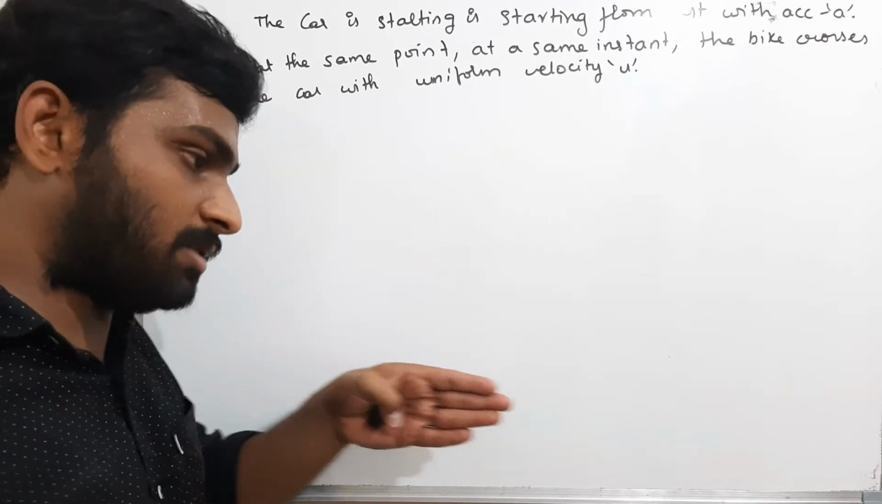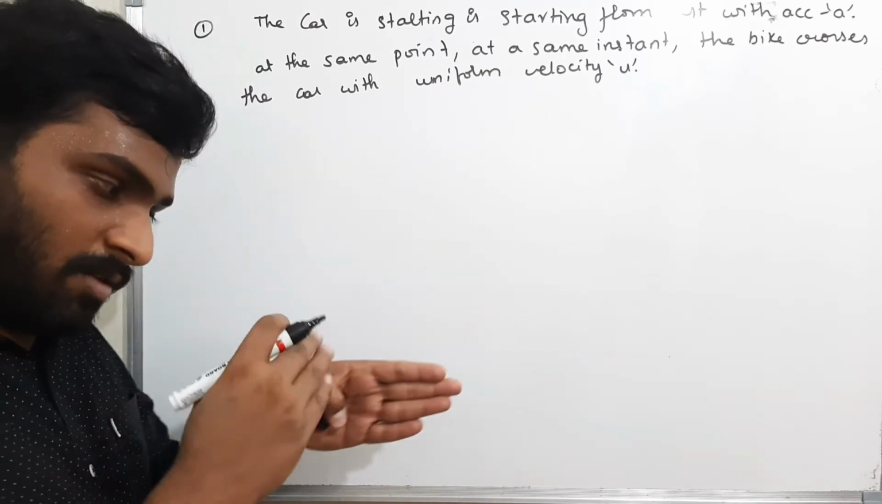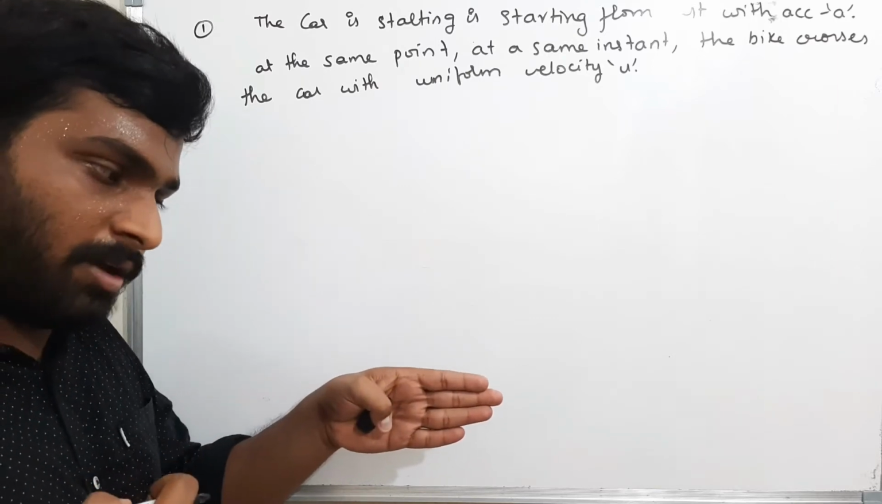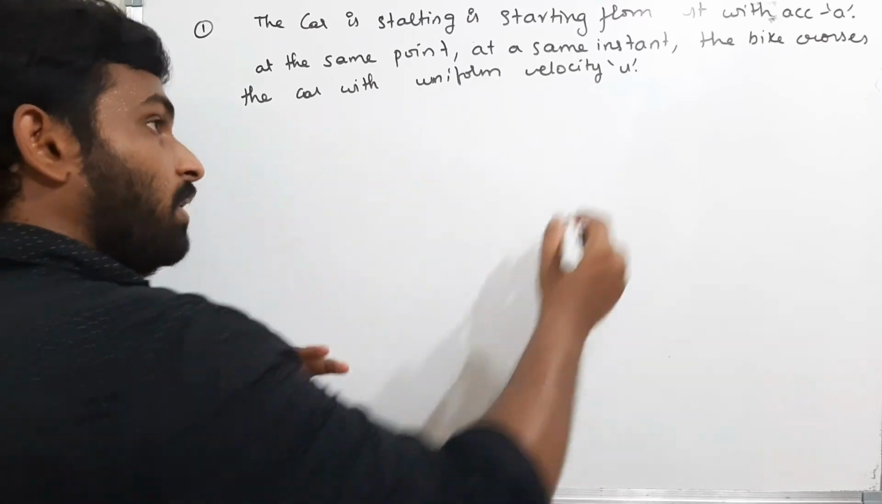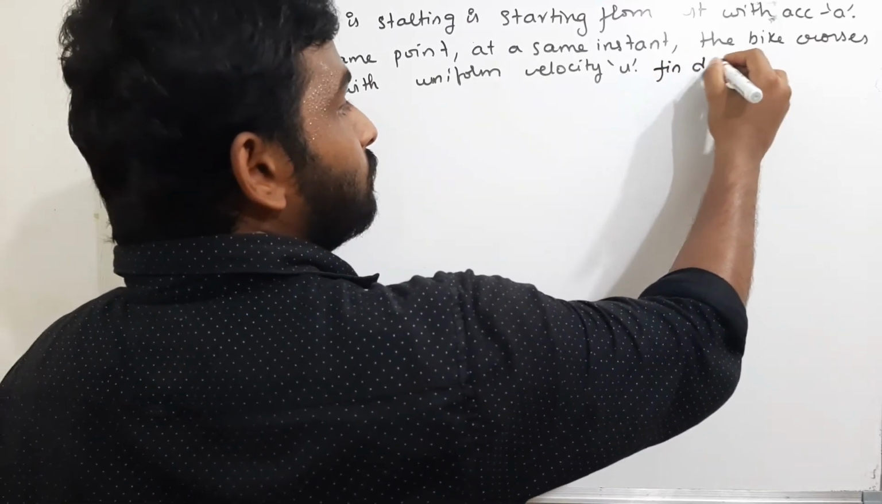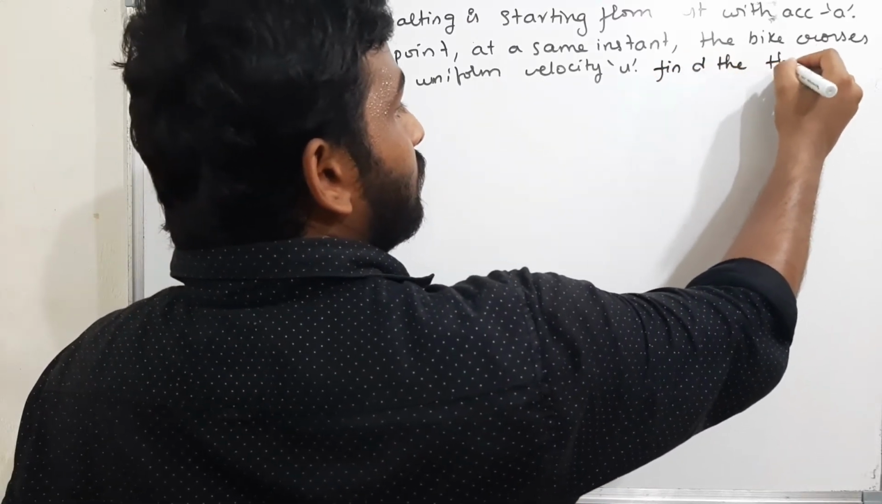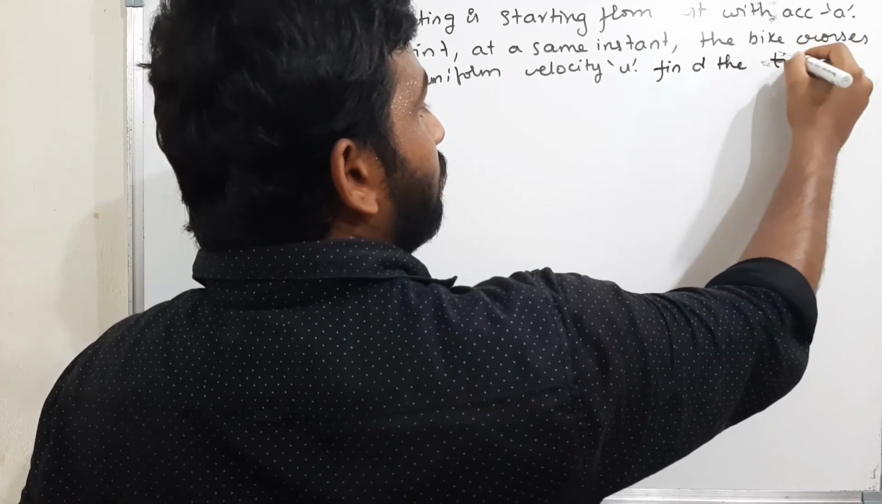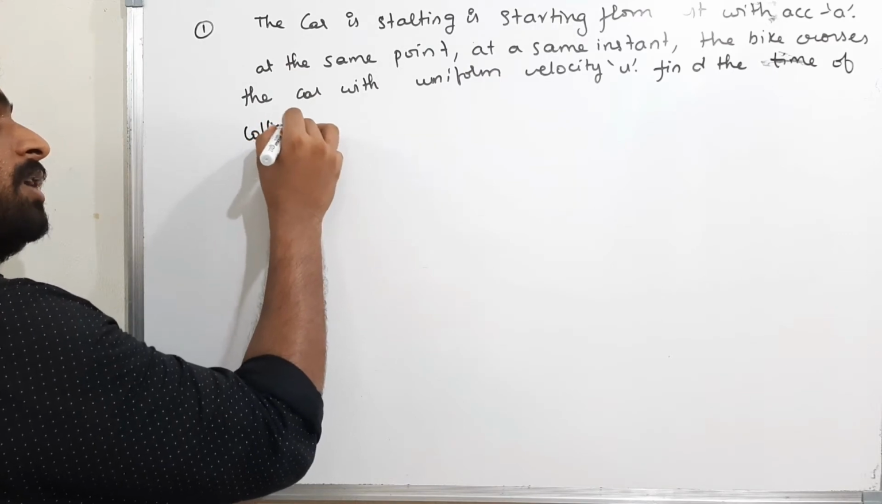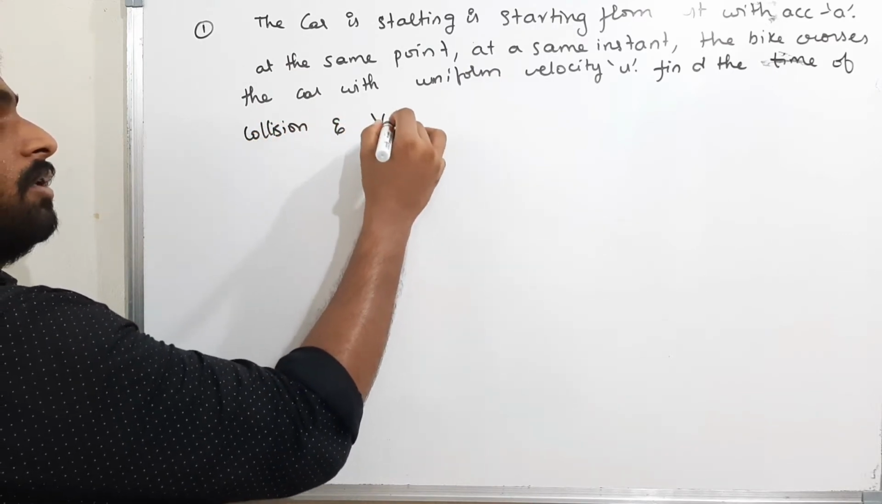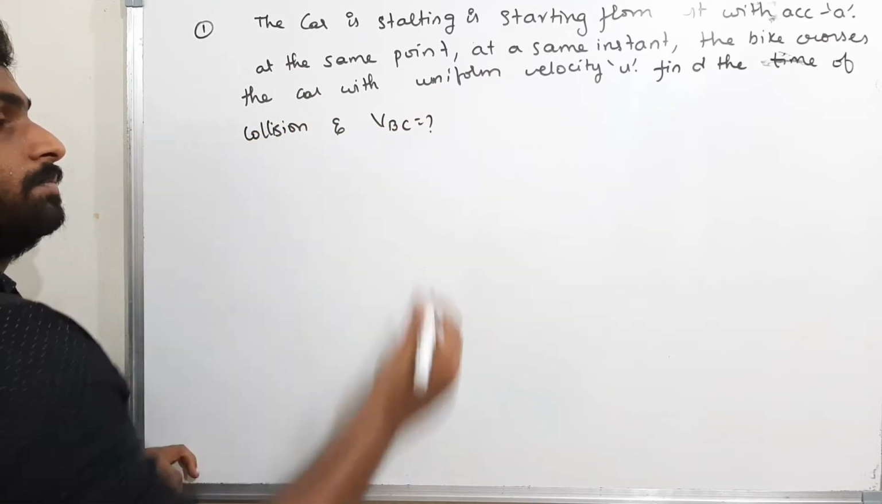That means the car has just now started. It is moving with some acceleration with initial velocity 0. Now when the car is starting, at the same time this bike will cross the car with a uniform velocity u. Now find the time of collision, and find the velocity of the bike with respect to the car.